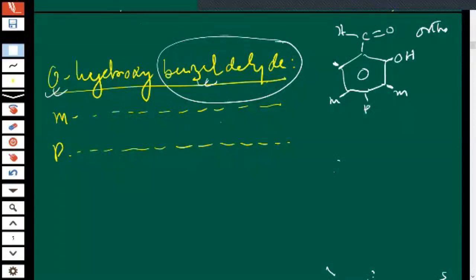So shall I remove this meta? I'm just showing the position. This complete molecule is known as benzaldehyde, children. Up to here it is known as benzaldehyde. And on the second position, the OH group is there. The nearby group is known as ortho. A little bit far is known as meta. More far is known as para.